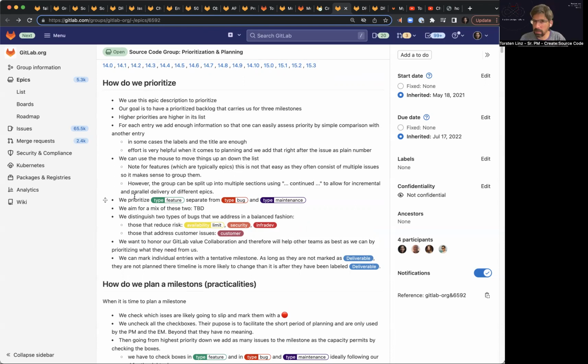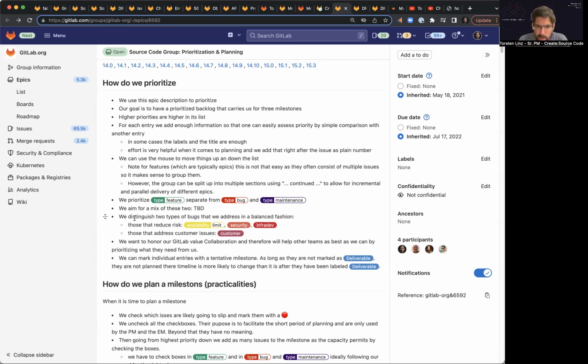I think the mix we have to find for our group, we are more mature than many others. So I expect there is less feature work happening than for a team that is starting a new category that's all feature and no maintenance, of course. We'll have to find that right mix for us.